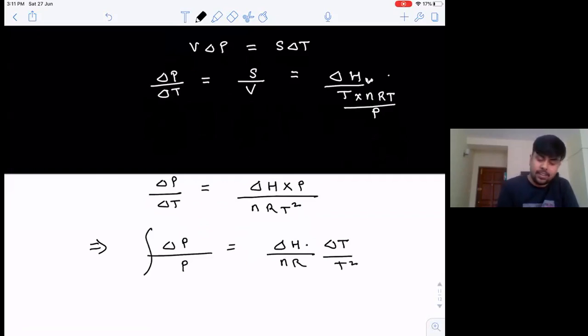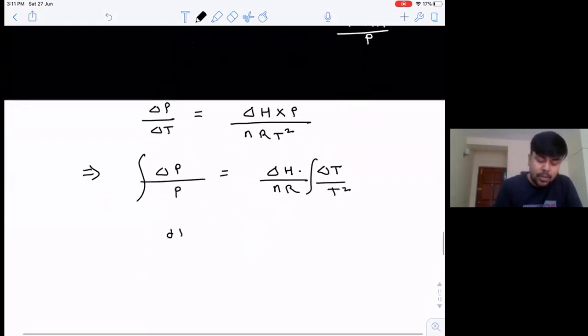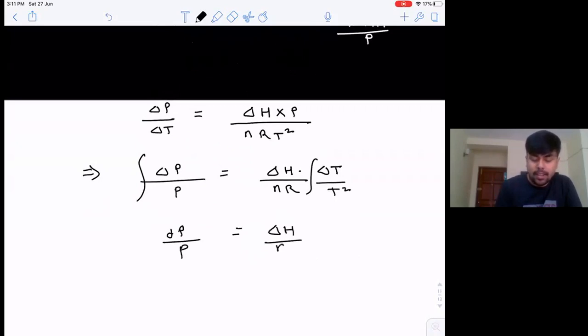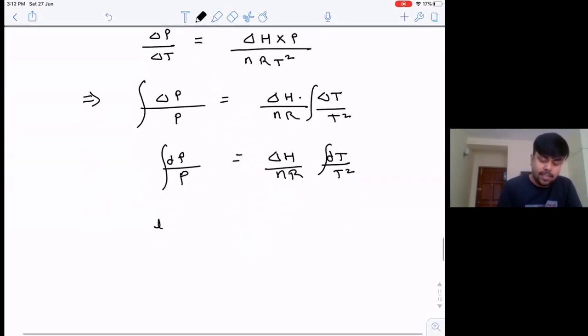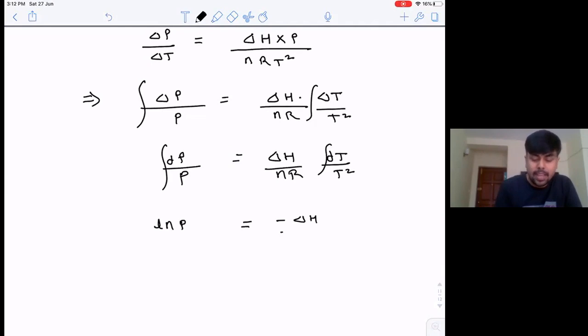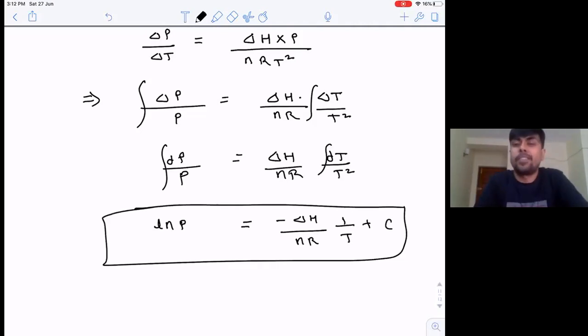Just integrate it. Instead of writing del, we can write it as dP by P. So dP by P equals del H by nR times dT upon T square. Ln P equals minus del H by nR times 1 by T plus C.